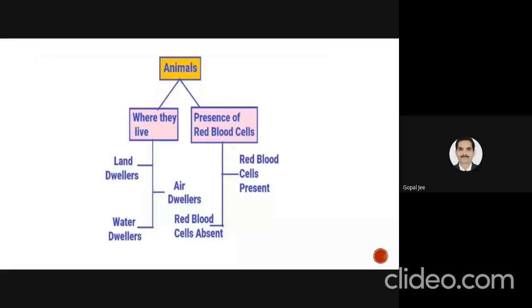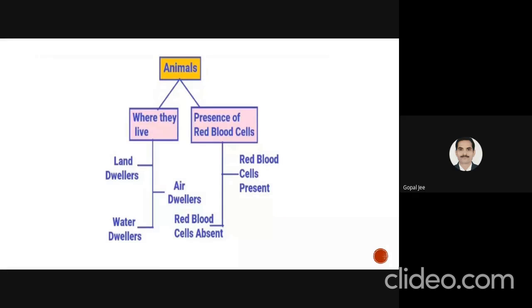He classified the animals into three subcategories: animals that live on land, in air, and under the water. On the basis of blood, he classified animals that contain red blood cells and those that do not.